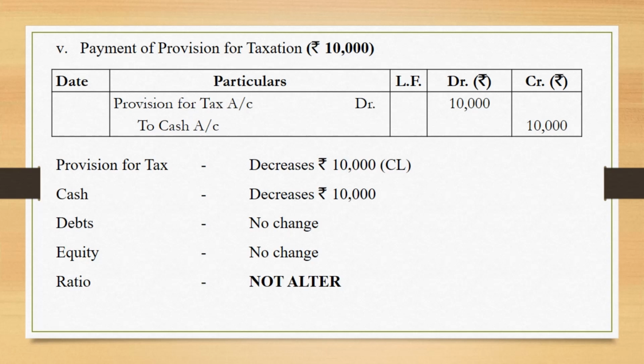Cash also decreases. But again, we can see here that none of these two items will be affecting the debts or the equity. Provision for tax is a current liability. Cash is a current asset. So these two items are not going to affect the debts or the equity. So when the two items remain unchanged, the ratio also remains unchanged. So the ratio will not alter.